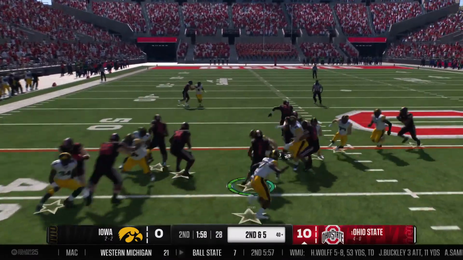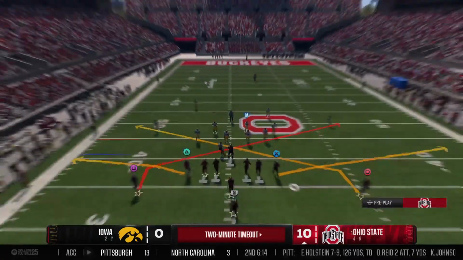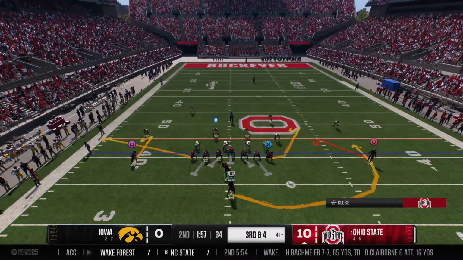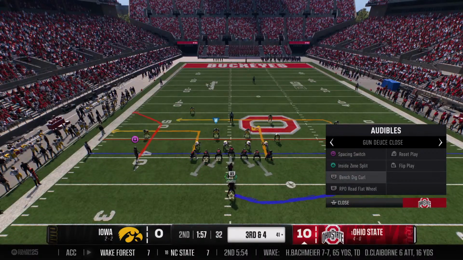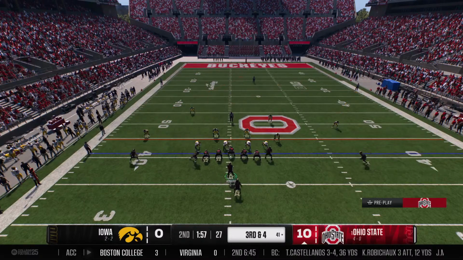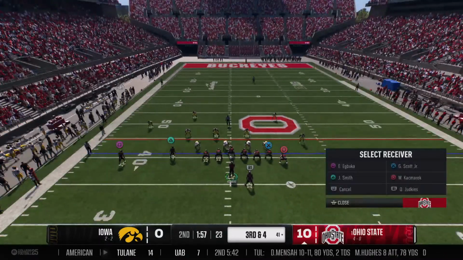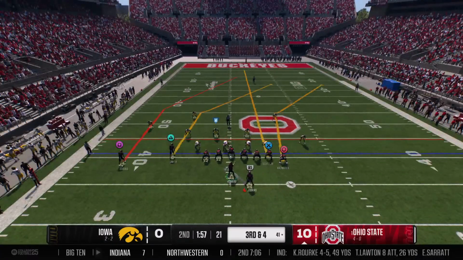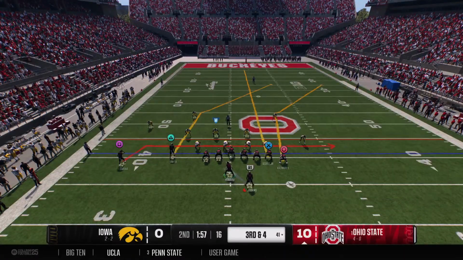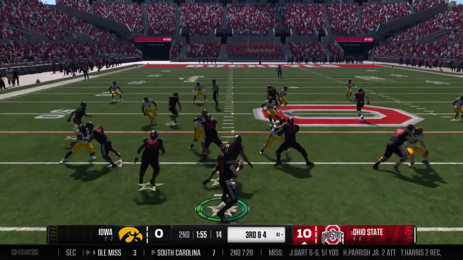Leaves it with the back. Shakes off the tackle. And they'll stop him after a minimal pickup. As we reach the 2-minute warning, they'll need to try to get a stop to keep this thing from getting out of hand. Quarterback changing the plays at the line. They'll run play action.